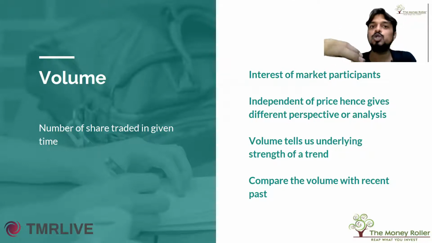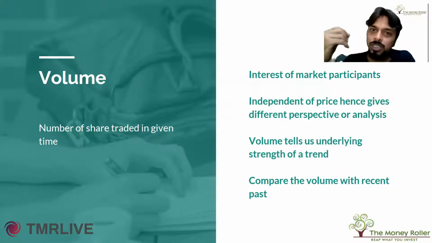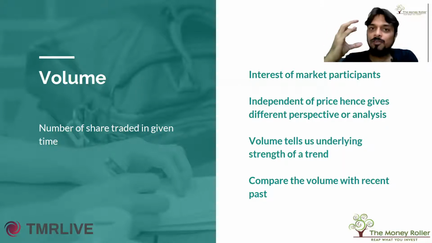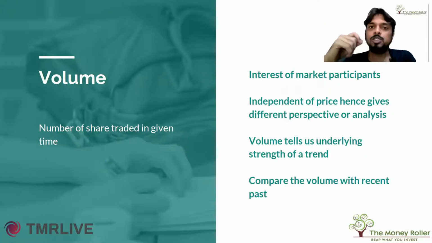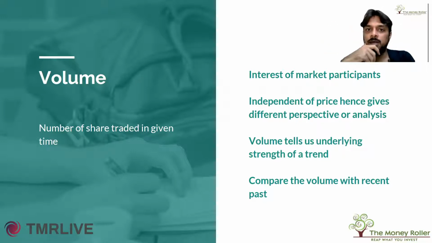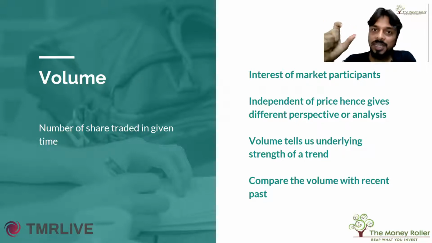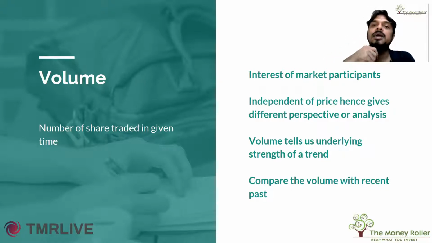Because as activity is going up, buying and selling is going up, volume will increase. Same with the opposite side news. If news is bad, they want to get out of the stock. I'm talking about investors. Traders, they want to short the stock if it is in the futures market, correct? So again, activity is going up, volume is going up. So this is how that increase in volume is showing us the eagerness of buyers and sellers,